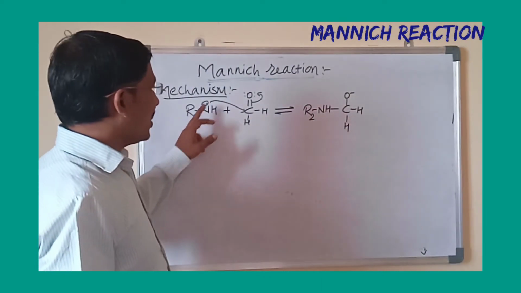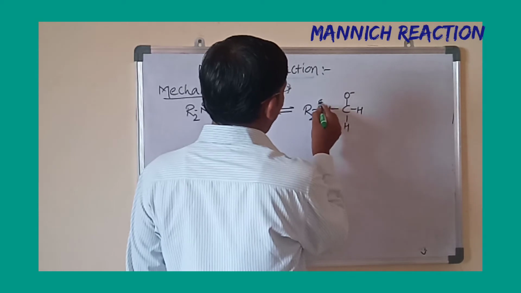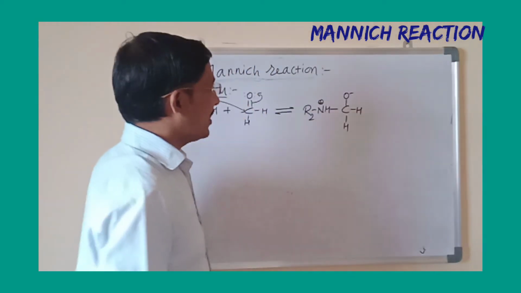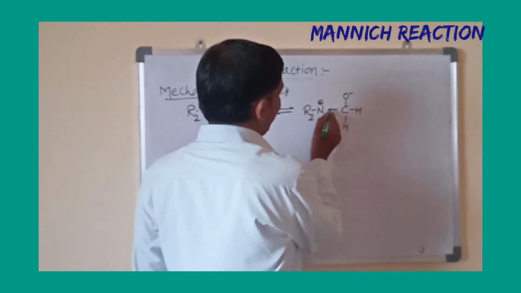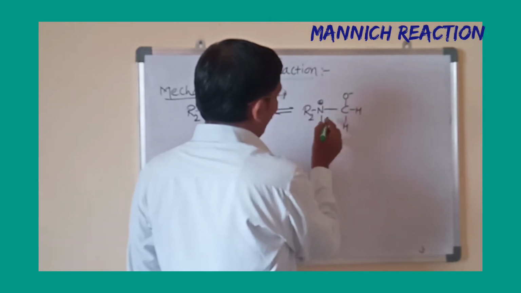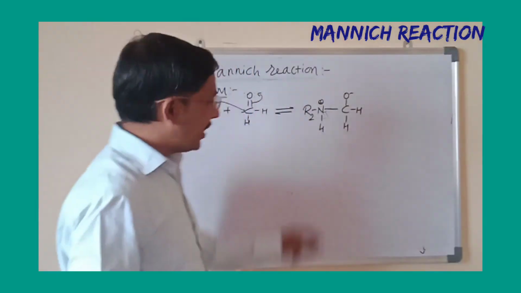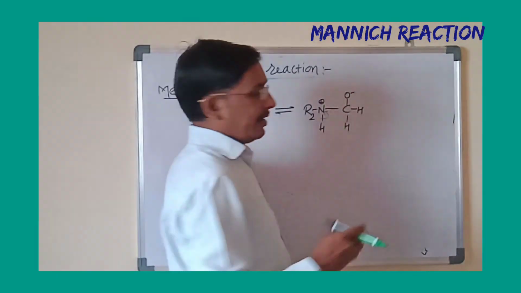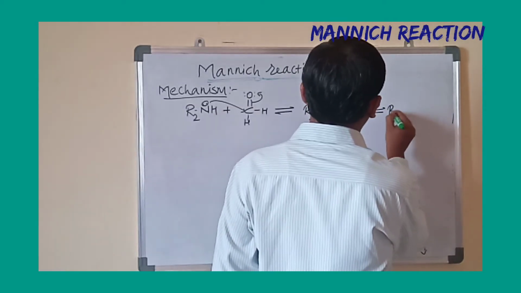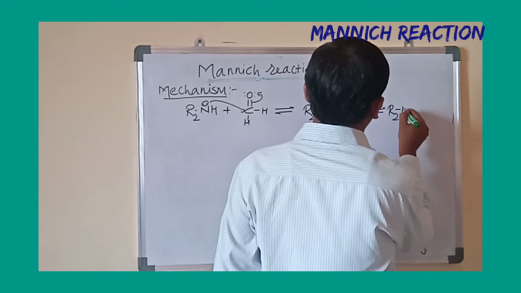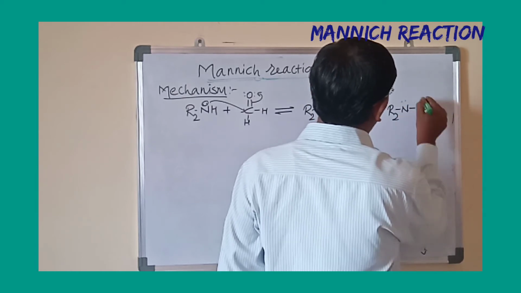Once this nitrogen donates the lone pair of electrons, it becomes N plus. Now one of the protons, the N-H electrons, will be abstracted by the nitrogen and it becomes a lone pair, and that proton is taken by the O minus. Here it is converted into R2N with a lone pair, and CH2OH.